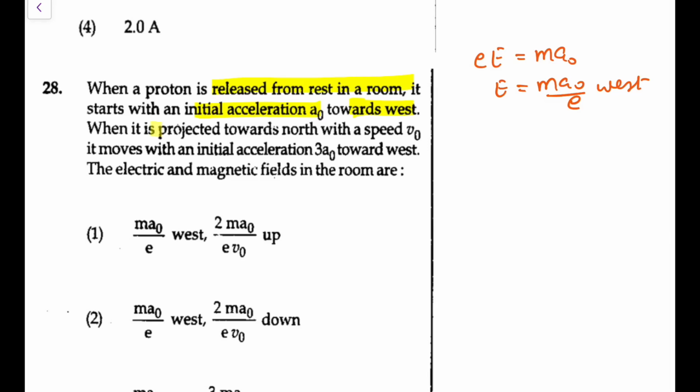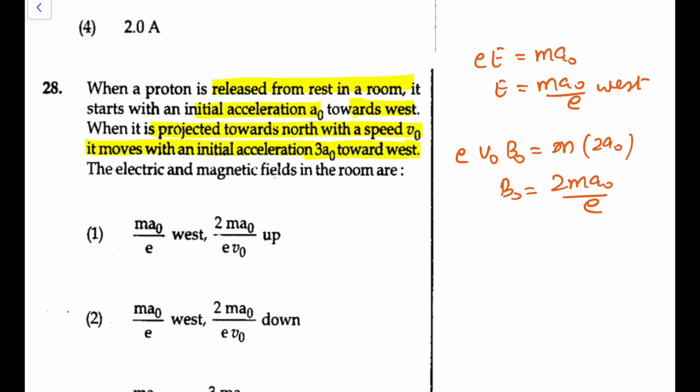Let's see. When it is projected towards north with a speed v0, it moves with an initial acceleration 3a0 towards west. So when it has a speed, the acceleration changes from a0 to 3a0. That means the force by the magnetic field, that you write as q v B, e v0 into B0, would be equal to m times 2a0. So the value of B0 would be 2 m a0 by e.